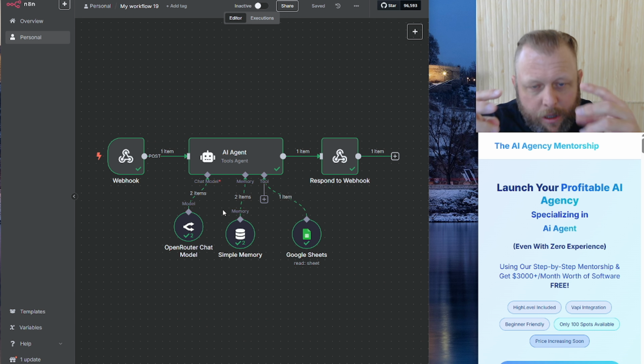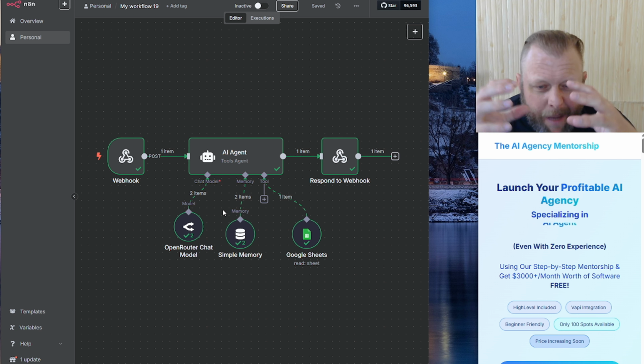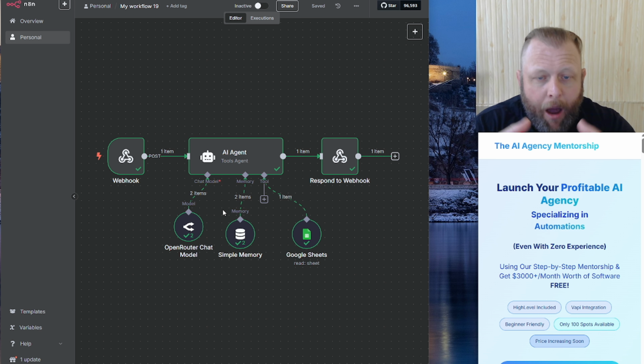The pros of this is the fact that you can select different large language models, the fact that a lot of large language models are going to be a lot cheaper, and a lot of new large language models have a bigger token count, so you can literally just smash a lot in there, and you'll be able to add a bunch of tools and functions to it exactly by adding the tools in there within n8n. And this just makes it so amazingly powerful.